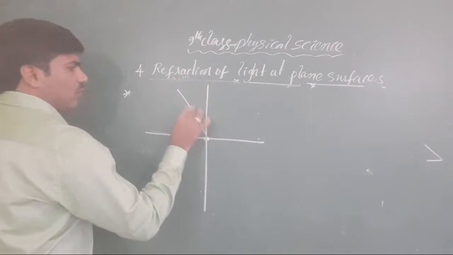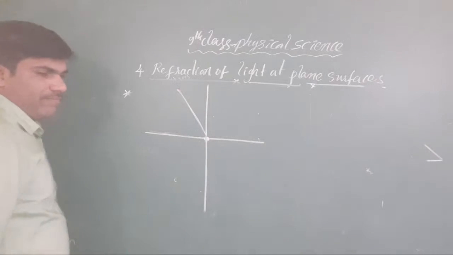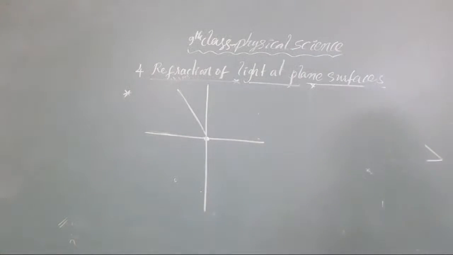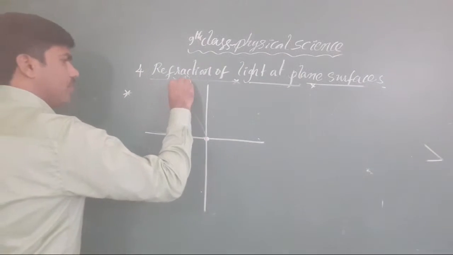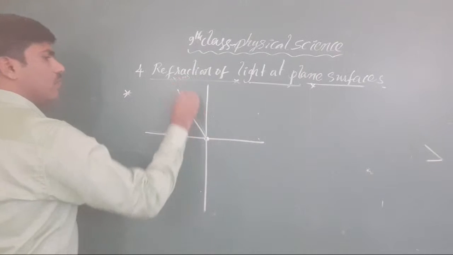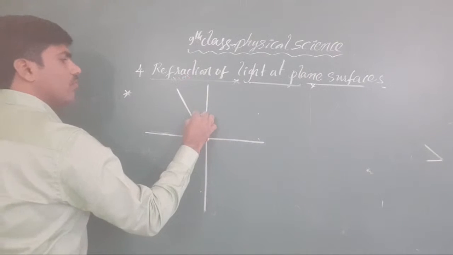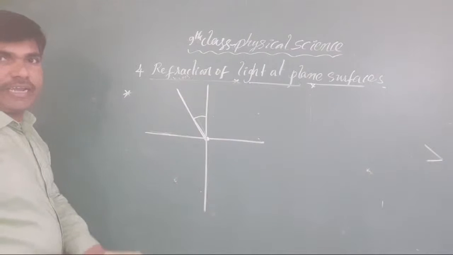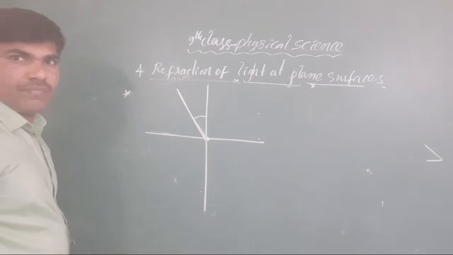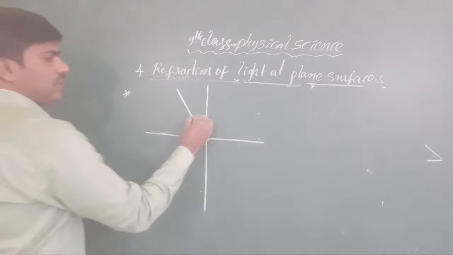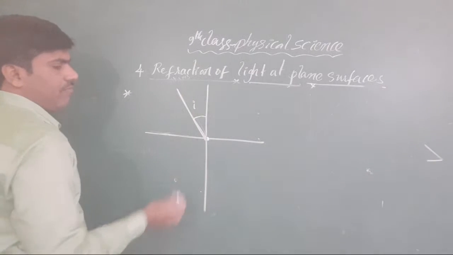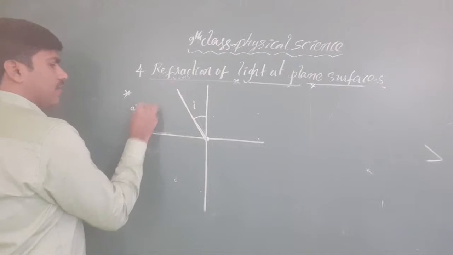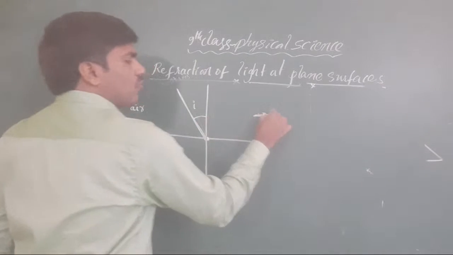This is the incident ray. Okay, got it. This is the incident ray, and this is the incident angle. This is taken as A. Okay. Now, what is going on in air?